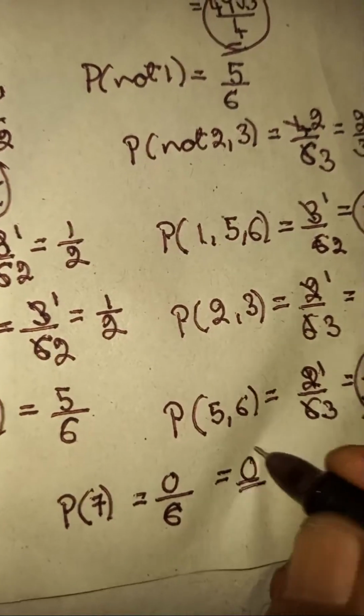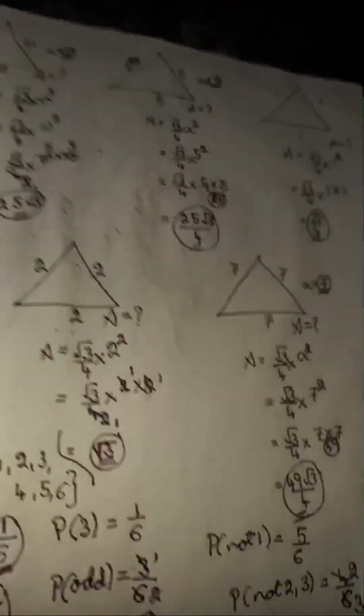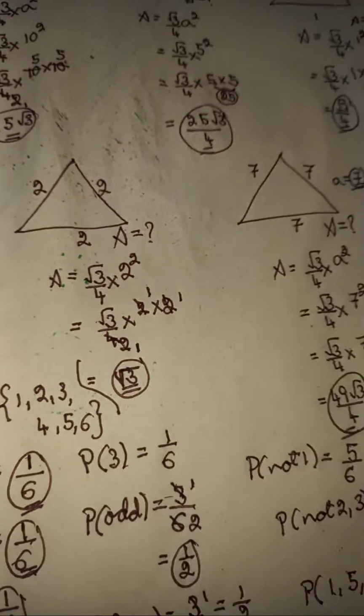So probability of 7 is 0. I'm going to tell one more problem about the same thing. I will now tell about multiplying them.